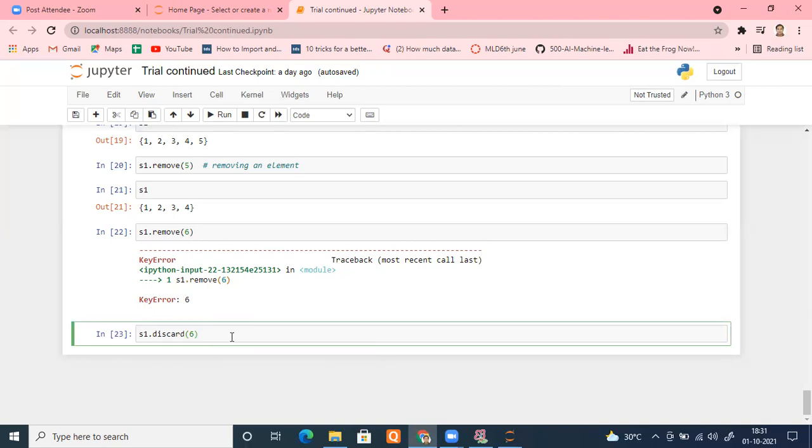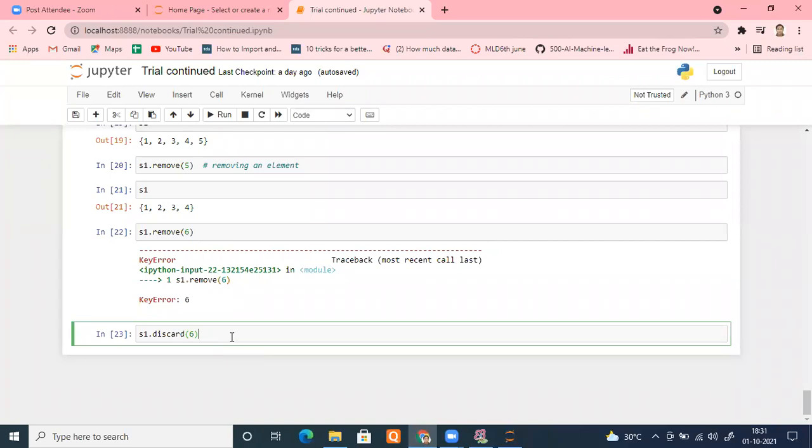That's very important. Understand the use case means when you want to use remove and when you want to use discard. If you want the system to terminate or your program to halt, use remove. If you don't want the program to halt and you want the execution to continue, use discard. It will move immediately to the next step. Is it fine, everyone? Please tell me. Yes, sir.